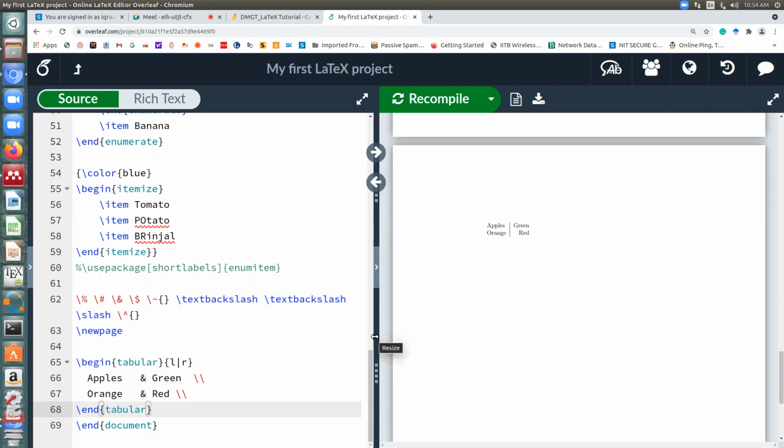Apart from how to make columns and all, how do you make entries into the table? For each row you write a line, and you move to the next row by using the double backslash. And how do you write the entry for each column? Using an ampersand. So if there were 3 columns, say L, R, and C, you would write apples, then for this column an ampersand and whatever entry, then for the next column another ampersand and another entry. By ampersand you move to the next column, and if you want to move to the next row, you just put a new line.